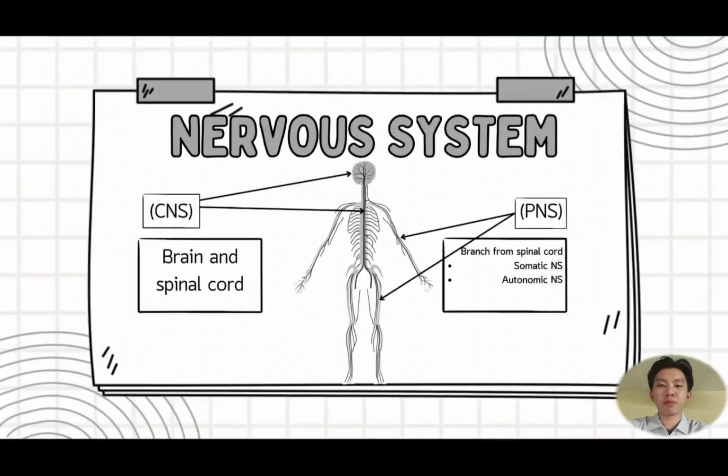Our nervous system is divided into CNS and PNS. The CNS is the central nervous system that consists of the brain and spinal cord, while the peripheral nervous system (PNS) consists of branches from the spinal cord, and it is subdivided into the somatic nervous system and the autonomic nervous system.